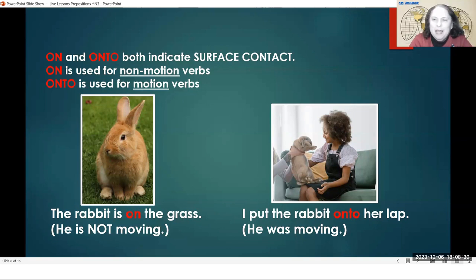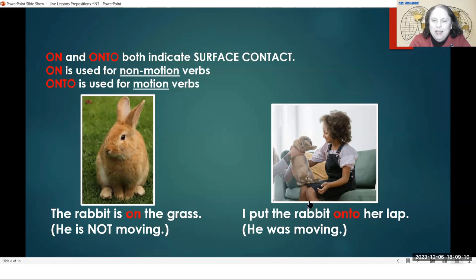And here, the second example says, I put the rabbit onto her lap. He was moving. At first, the rabbit was not sitting on anyone's legs. The legs of this girl, when you sit down, this part of your legs right there, we call that your lap. At Christmas time in America, we say that the children like to sit with Santa. Santa sits down on the chair, and then the children sit on top of Santa Claus on his lap to talk to him, to tell him secrets.